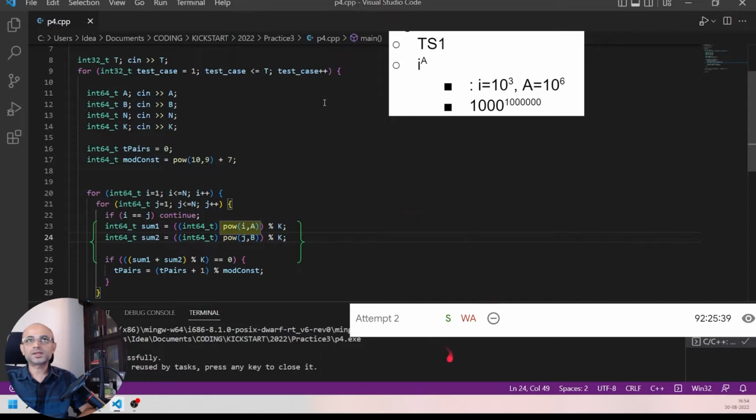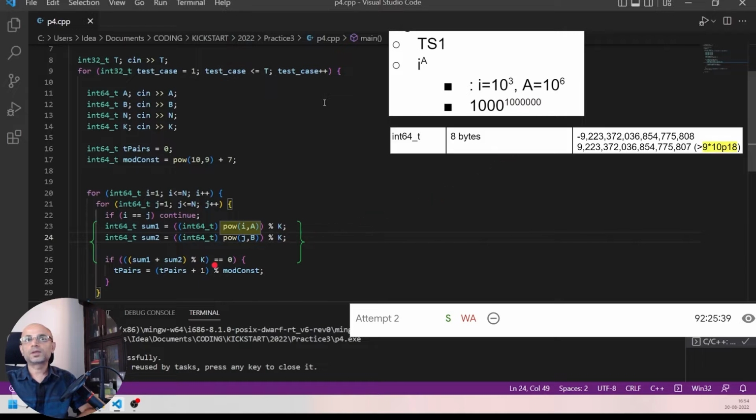For test case 1, test set 1, for which we got the wrong answer, we are dealing with i to the power a, where i is 10 to the power 3 and a can be 10 to the power 6. So we are talking about 1000 raised to the power 1 million. But we are dealing with int64s, which can hold only around 10 to the power 18.